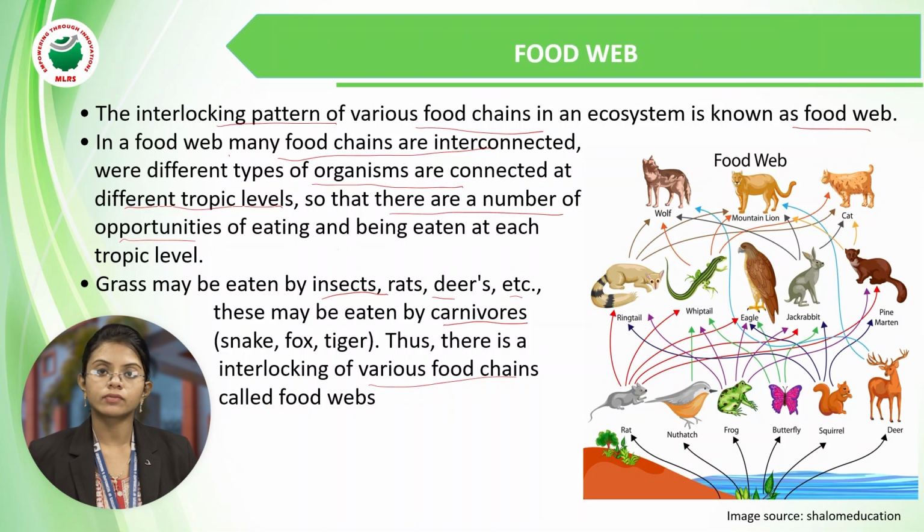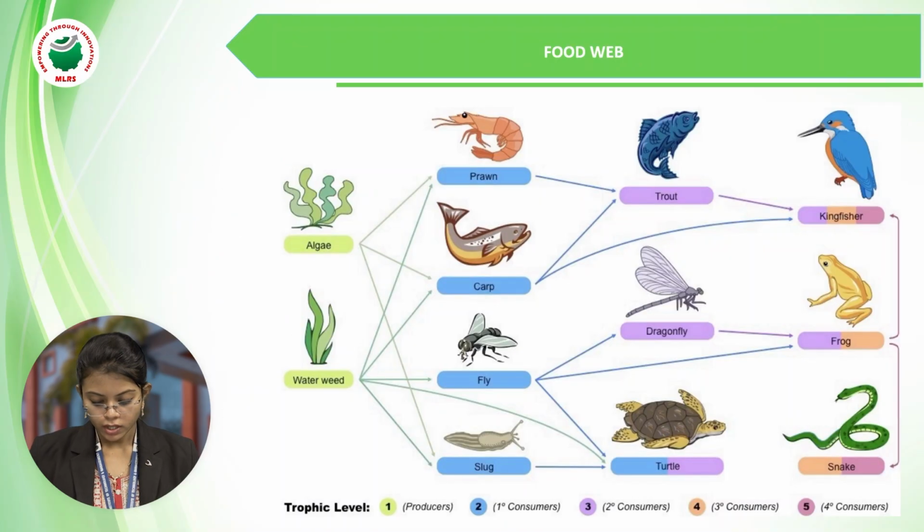So we understood what a food chain is. A food web is simply the interconnection of all the food chains. Here, one organism will be eaten by many others, not only one. In this image, the green ones represent producers, plants or algae, and the blue ones in the second level are primary consumers.